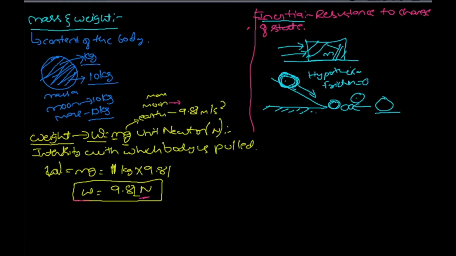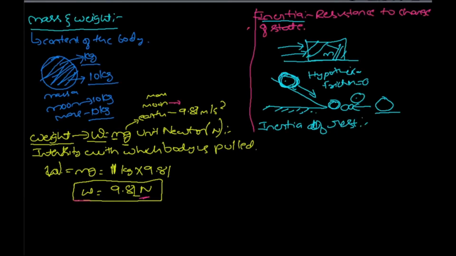There are some formulas about inertia. I'll let you know later. So how can it be experienced? Everybody has experienced inertia. Inertia is mainly classified as inertia of rest.